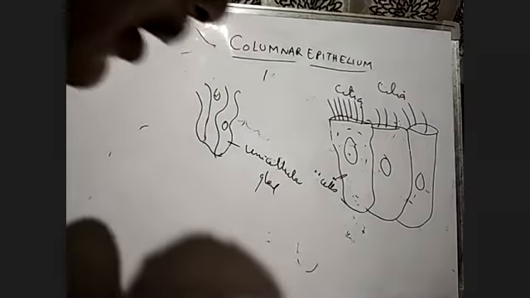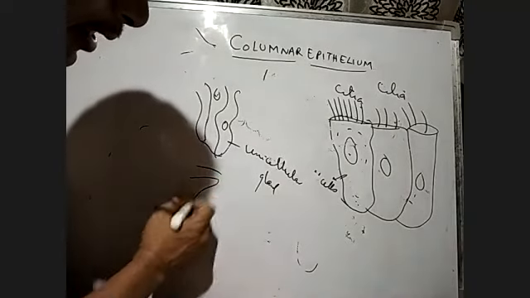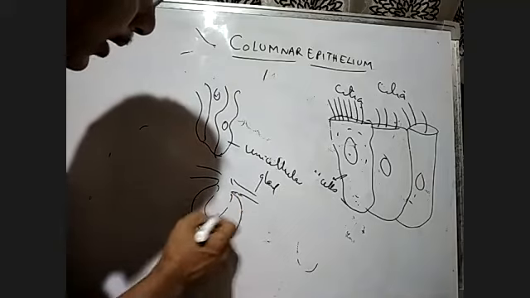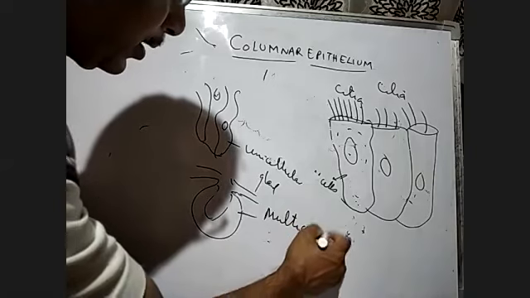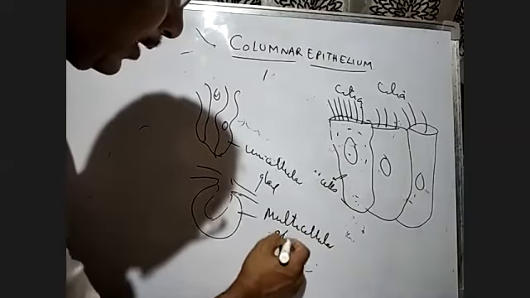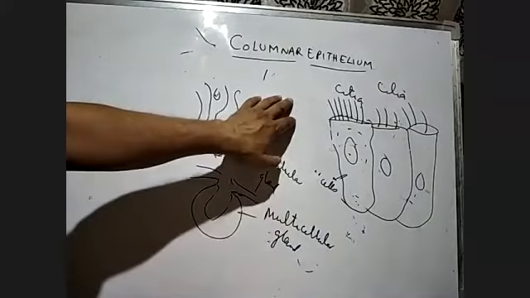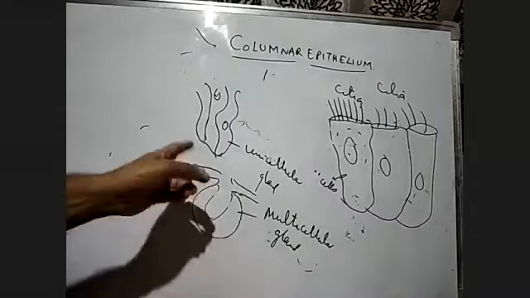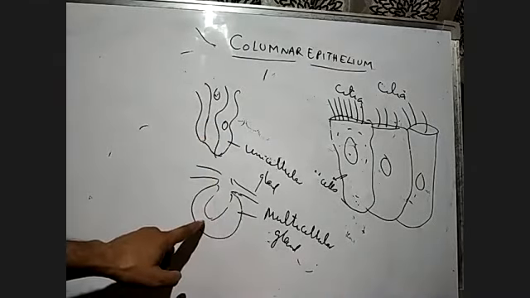This kind of gland is called a multicellular gland. So some of the columnar or cuboidal epithelium are modified into unicellular and multicellular glands.